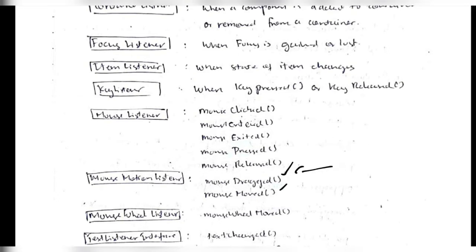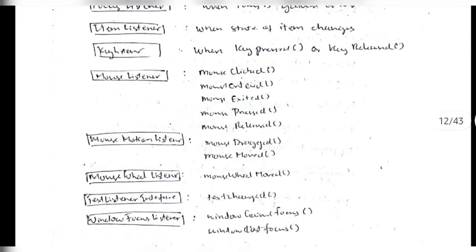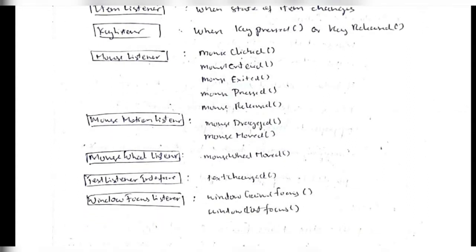And mouse dragged and mouse moved come under the mouse motion listener. Okay, if we move the position of the mouse, it will be either of these two functions. Okay, and mouse wheel listener is for the scrolling wheel, which is in the middle of the left and right buttons. So if we move that, the function which will be called is mouse wheel moved.